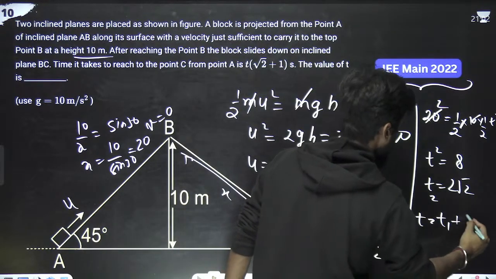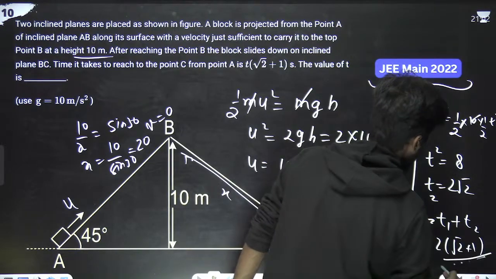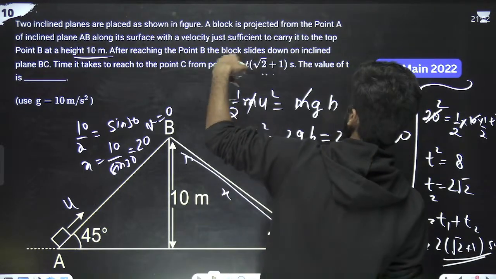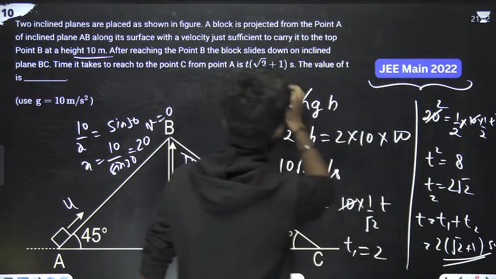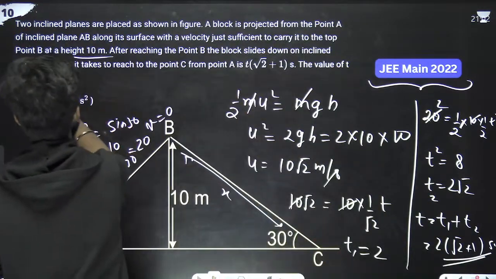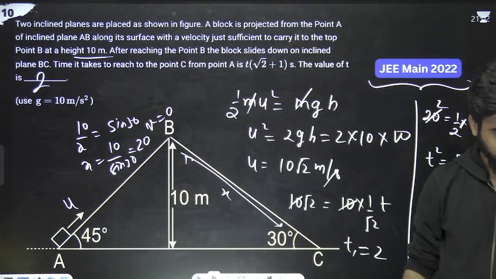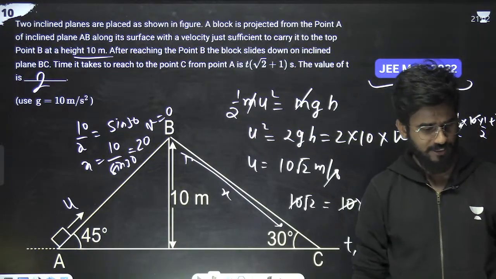Total time is what? t1 plus t2. 2 is common. What will be left with? Root 2 plus 1. Root 2 plus 1 seconds. So if we compare it with this, we have to find the value of t now. So t is equal to 2. We will simply write the value of t is equal to 2. Got it? Should we move on to the next question?